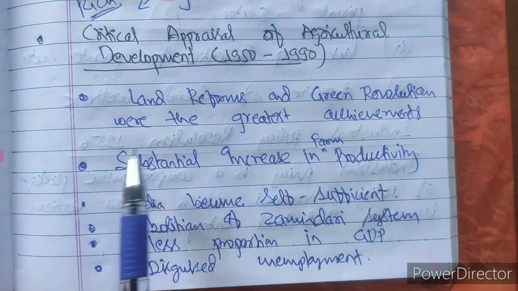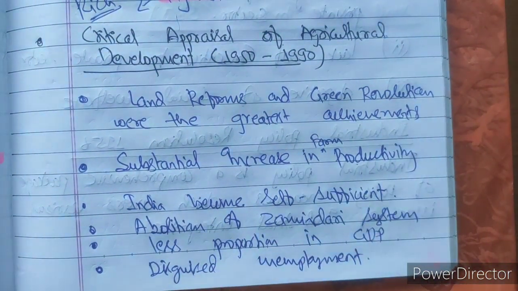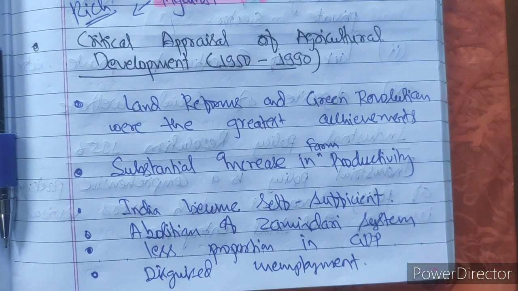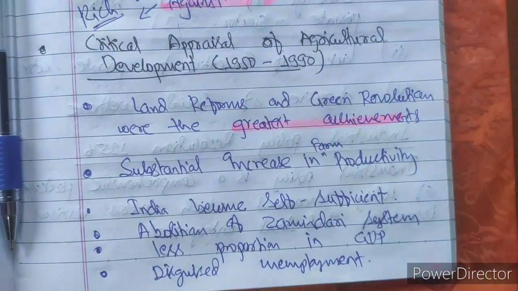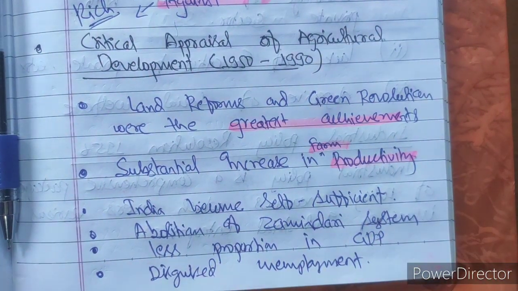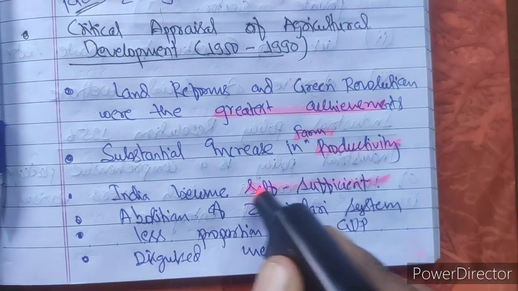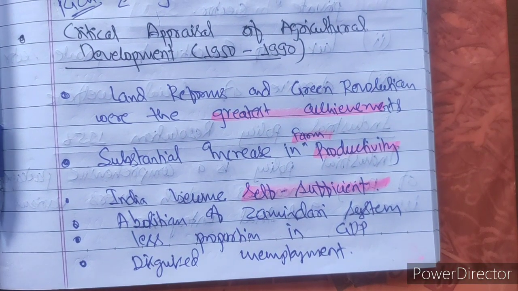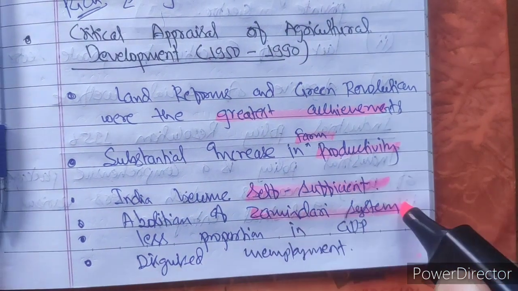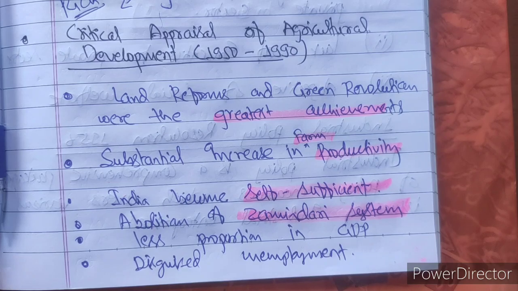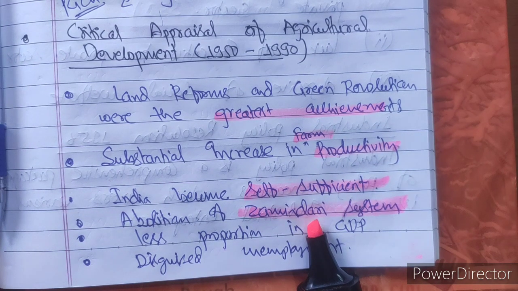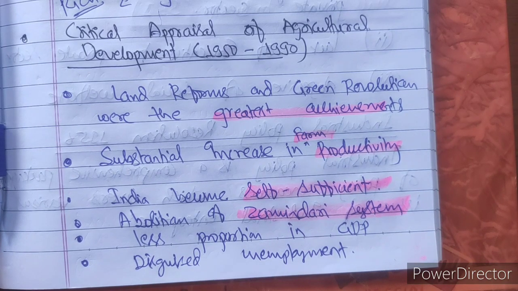The land reforms and green revolution were a great achievement, no doubt. This was the advantage. Then, a substantial increase in farm production because of the green revolution and HYV seeds. India became self-sufficient; the self-reliance goal of India was achieved with the help of this. Then, the abolition of the zamindari system, which was one of the prevailing systems. Because of land reforms and land settlement, the abolition of middlemen, the zamindari system was over.